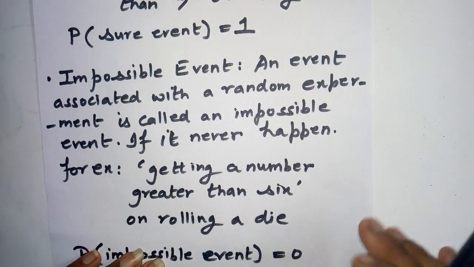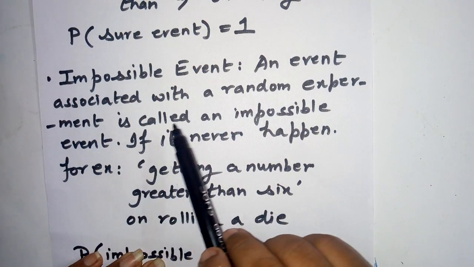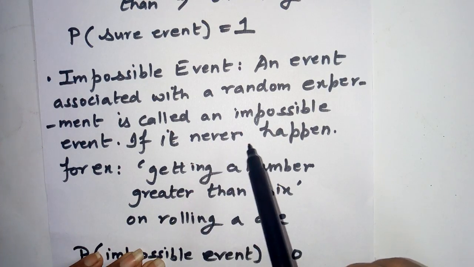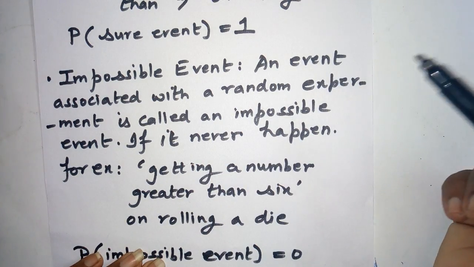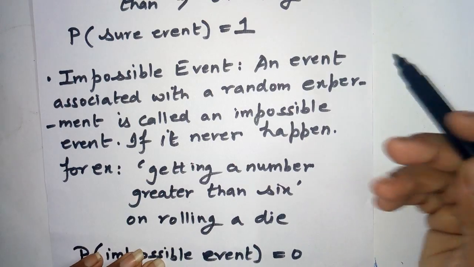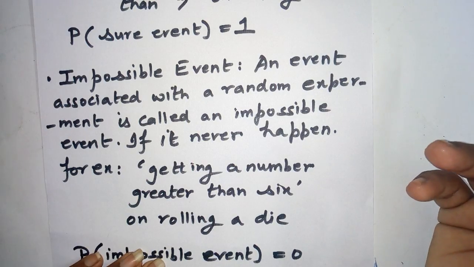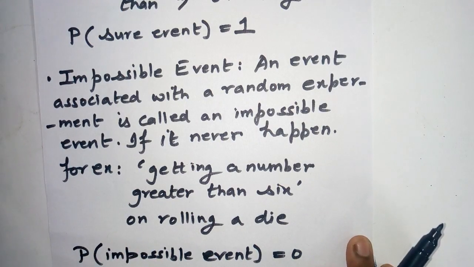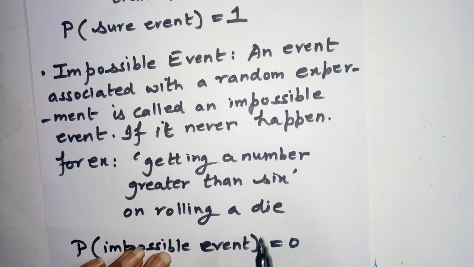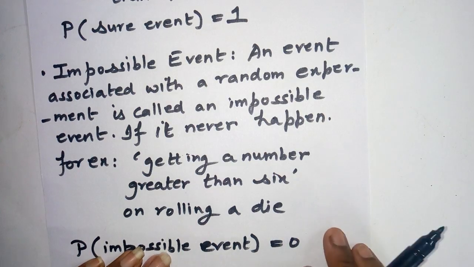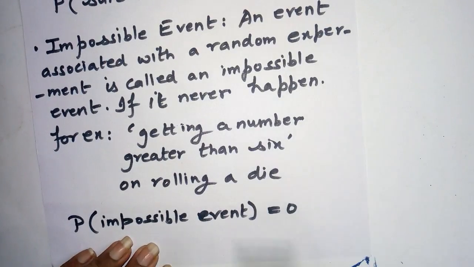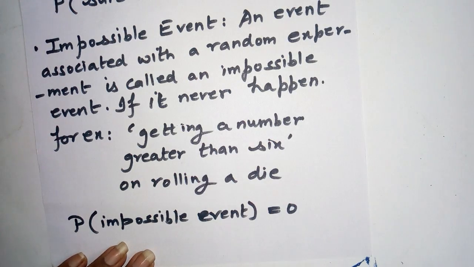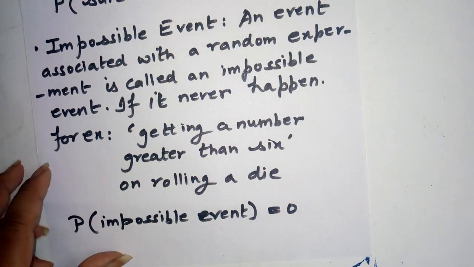An event associated with a random experiment is called impossible if it never happens. If we roll a die, a number greater than or equal to 7 will never come. The example is getting a number greater than 6 on rolling a die. The probability of an impossible event is always 0.